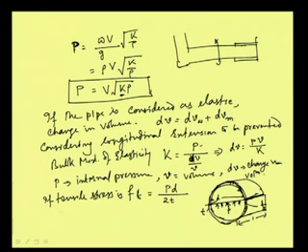Then the E value. If the expansion, okay, it is not failing, but there may be expansion. If the expansion is X, then the modulus of elasticity E is equal to stress by strain.